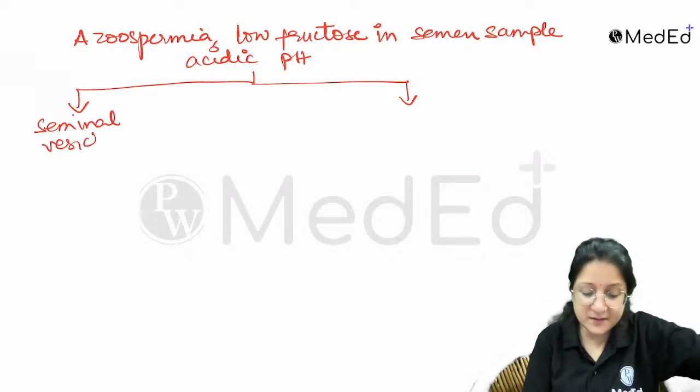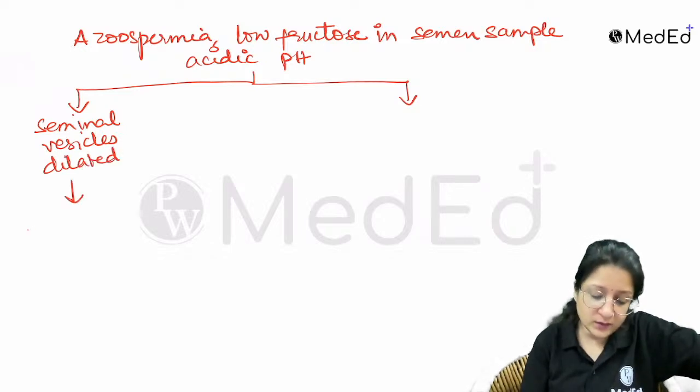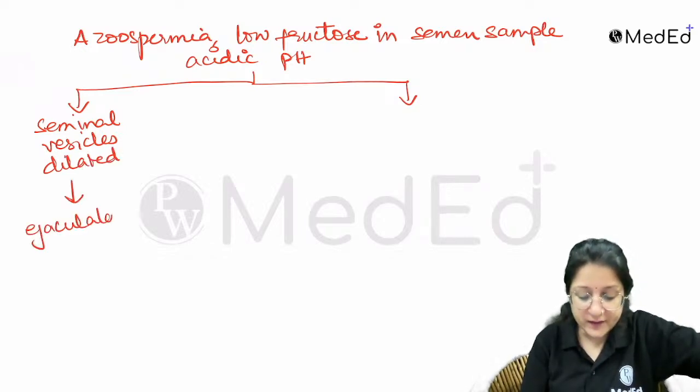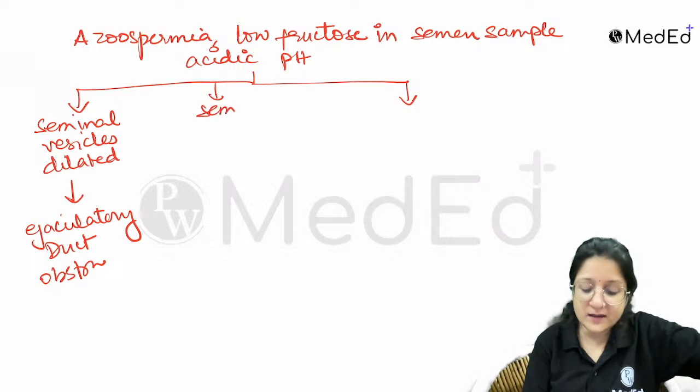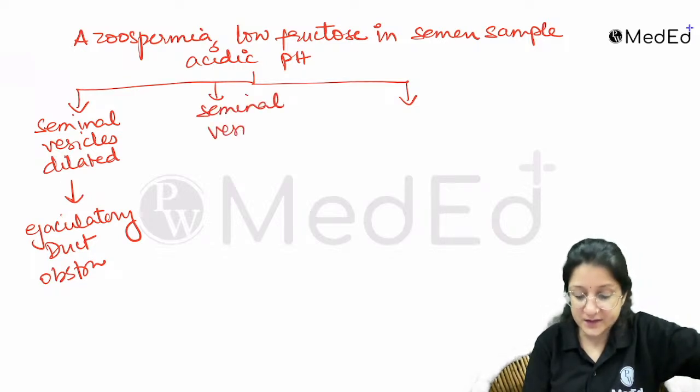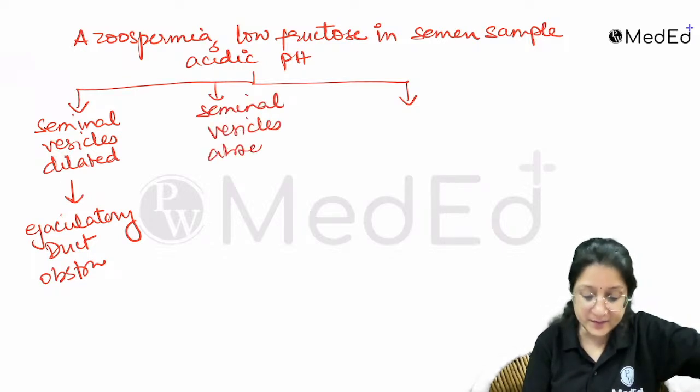If the seminal vesicles are dilated, then you think about the possibility of ejaculatory duct obstruction. If the seminal vesicles are absent, then